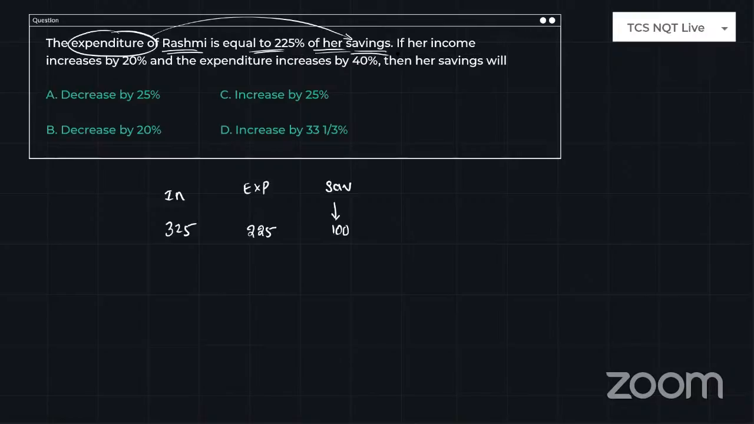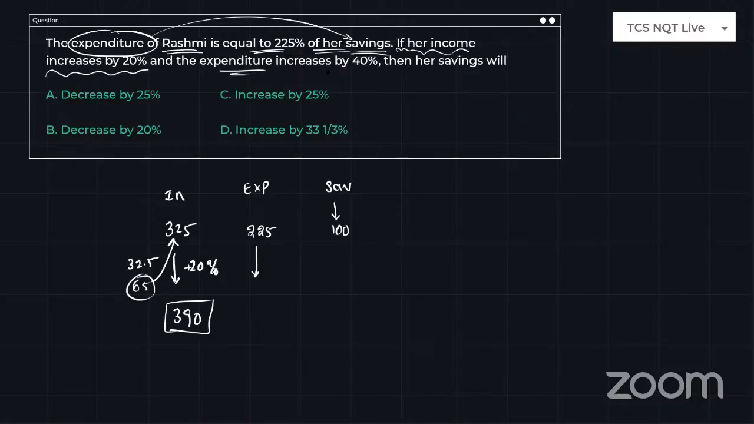So just look at the next one. If her income is increased by 20%, what is the 20% increment? 10% of 325 is 32.5, so 20% will be double, which is 65. If 65 is added, the answer will be 390. So the new income is 390.